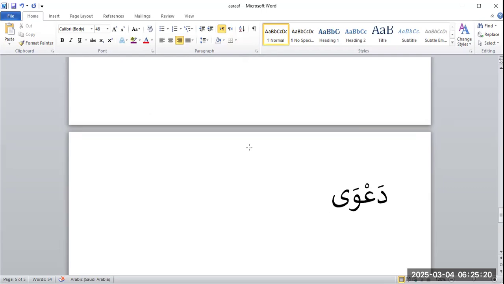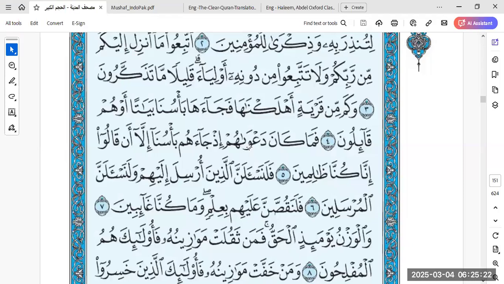So what does it mean, dhamma muqaddara? That you cannot see its dhamma with your eyes, but your mind knows it, that it is marfu. So da'wahum is an idafa construction, and hum is mudaf ilayh.